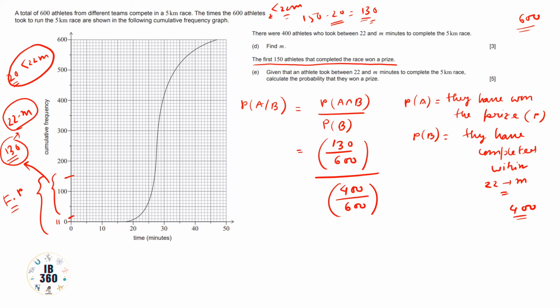In this way we get 130 divided by 400, which equals 13 by 40. So the probability is 13 by 40.